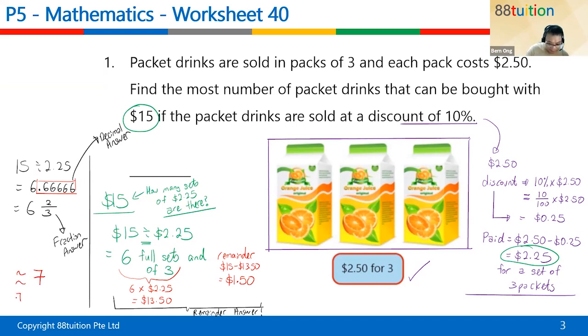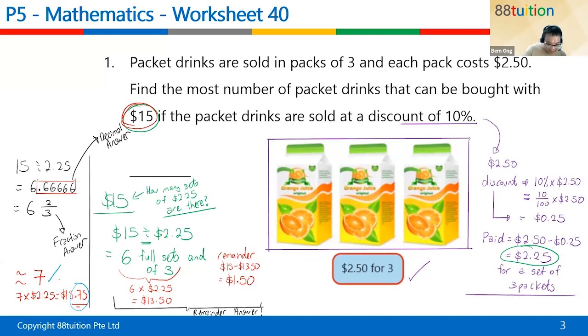Okay, you're going to take 7 times $2.25. 7 times $2.25 is what? You press your calculator. 7 times $2.25 is equal to $15.75. But you only got $15, children. Where's your 75 cents? You go and rob somebody for 75 cents? Cannot be. You go and pick up money from the floor until 75 cents? So where do you get this 75 cents? That's the question. Children understand or not?